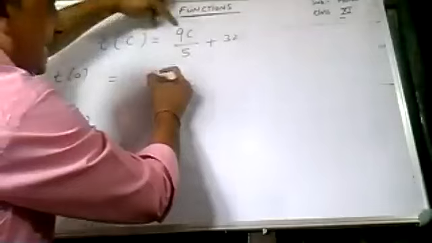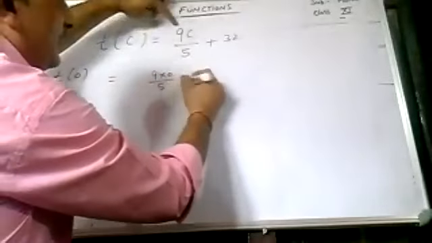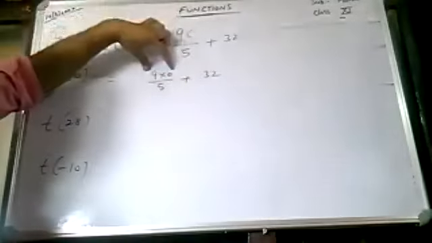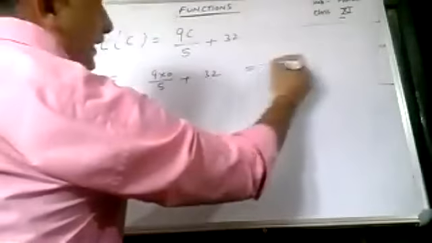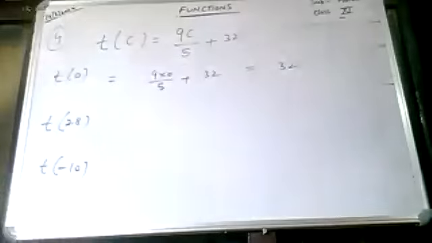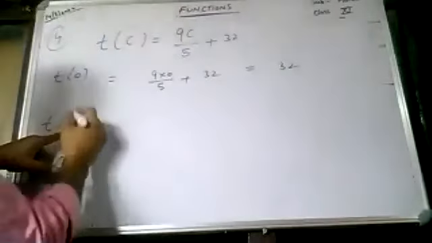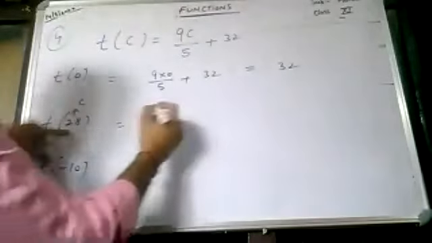T(0), 0 means what should we take C as? 0. So this is 9 into 0 divided by 5 plus 32. 9 into 0 is 0, 0 divided by 5 is 0, 0 plus 32. What will the answer be? That is 32. Now T(28). Sorry, this is the value of C. So 9 in place